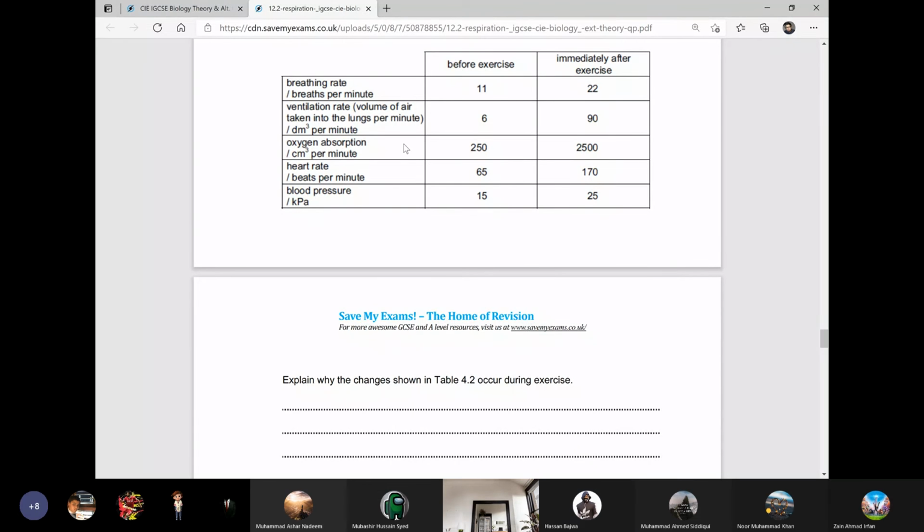Then oxygen absorption, heart rate, blood pressure, they have shown that, right? You guys can see that in all of them, everything is increased after the exercise, right, boys? Yes, sir.